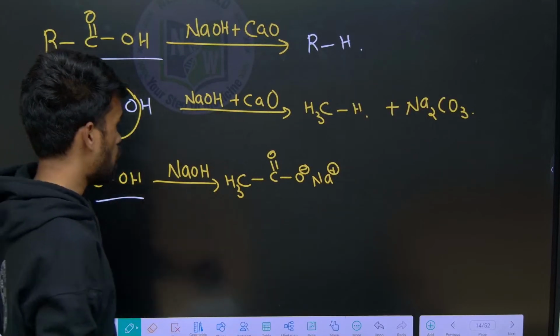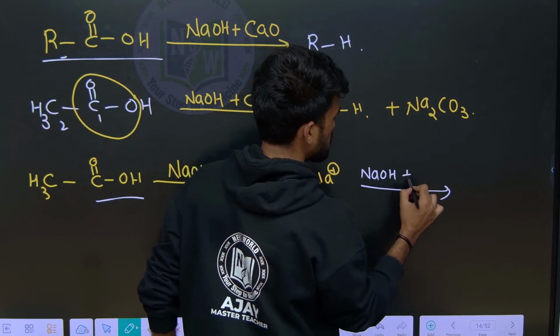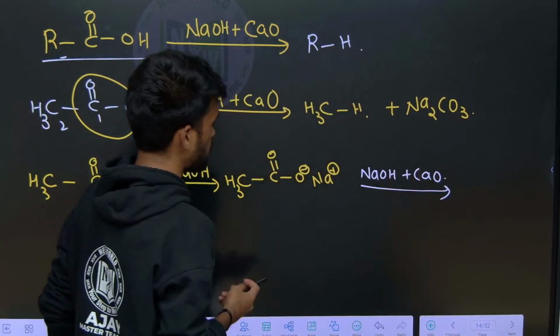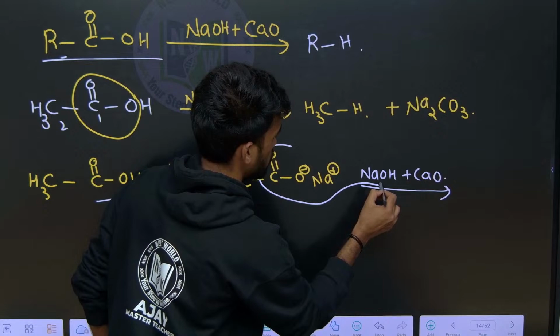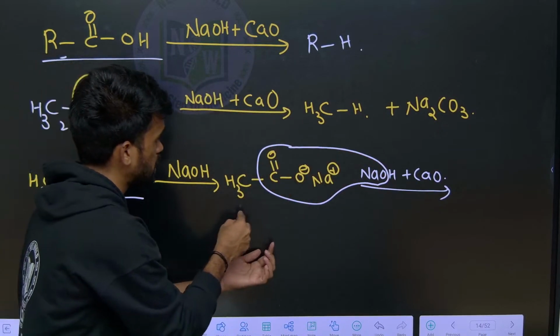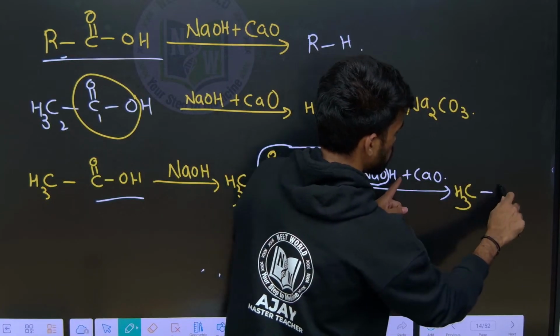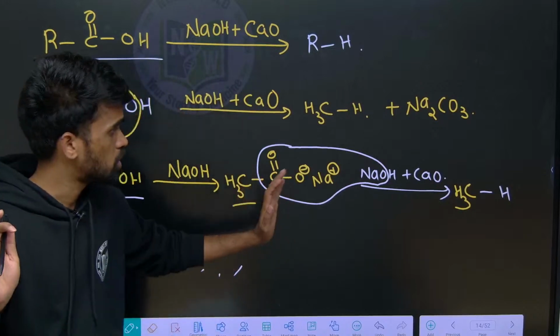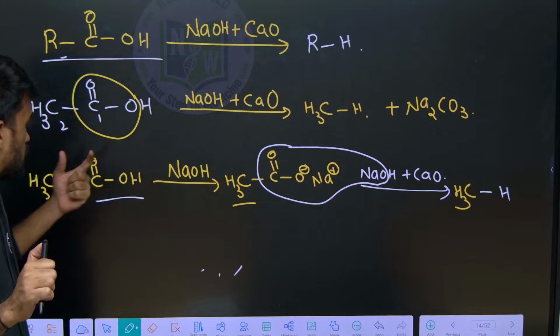Upon treating with NaOH plus CaO, just remove this part. What is the remaining thing we have? This methyl and this hydrogen give CH3-H, which is methane. This is how we can prepare the respective alkanes from carboxylic acids.